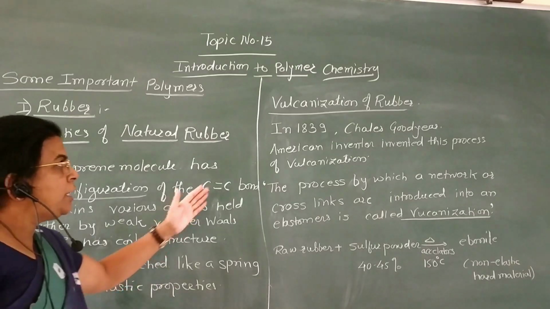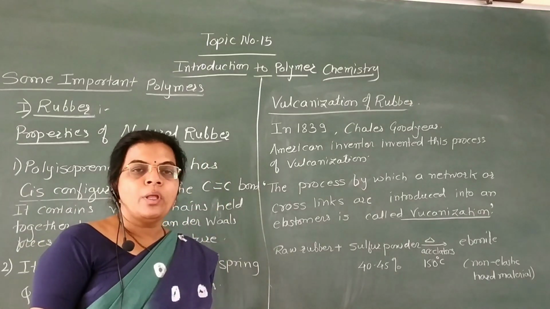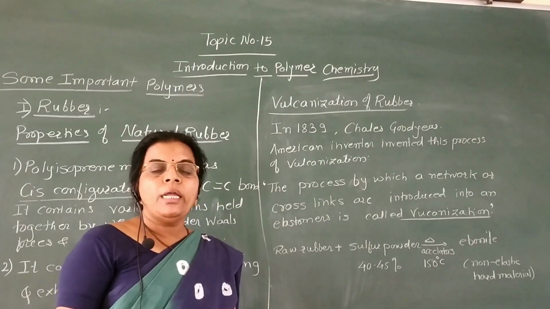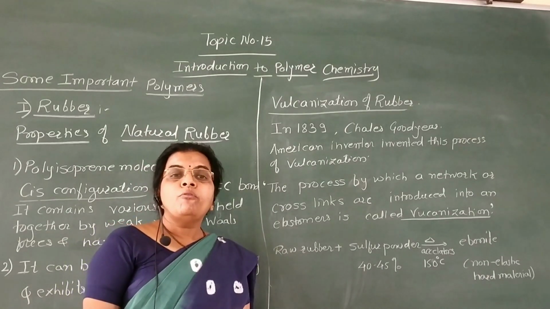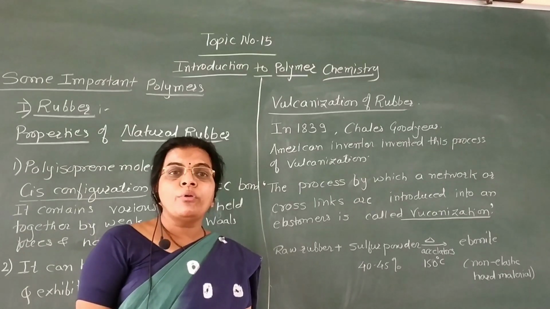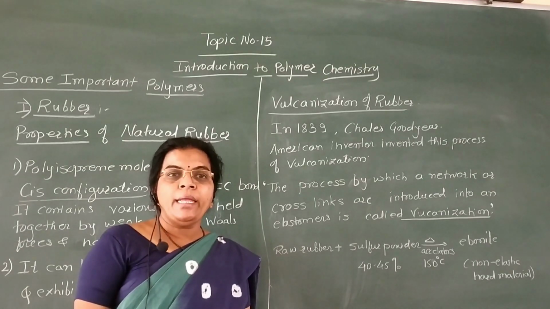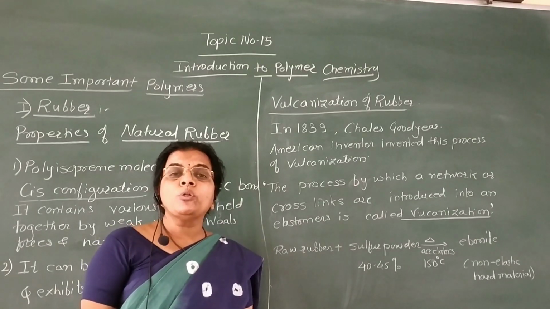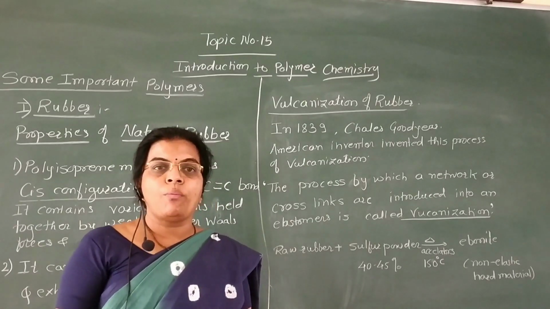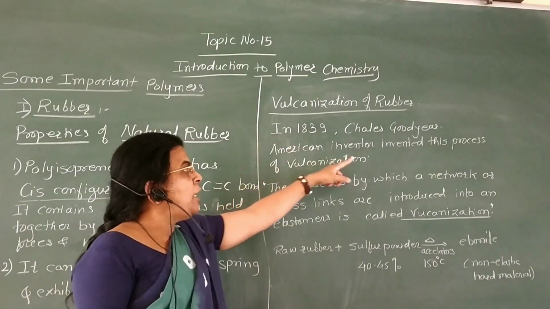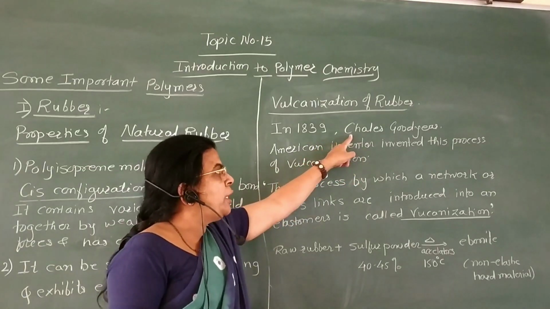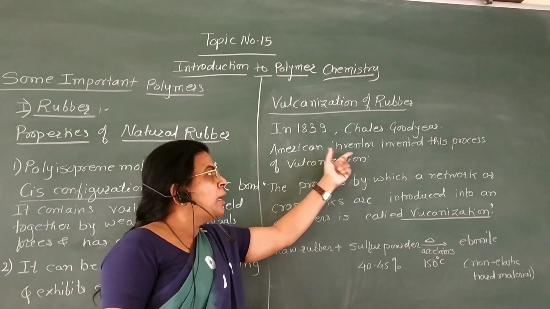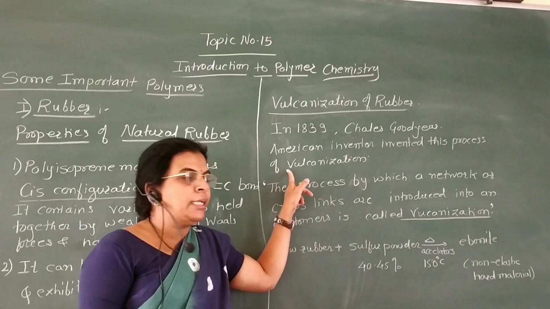Then we are going to see the next point, vulcanization of rubber. Here, raw rubber or naturally occurring rubber is converted into fine rubber, or the quality of rubber is improved, by adding sulfur at higher temperature. This process is known as vulcanization of rubber. This process was invented by Charles Goodyear in 1839. He was an American inventor who invented this process of vulcanization.